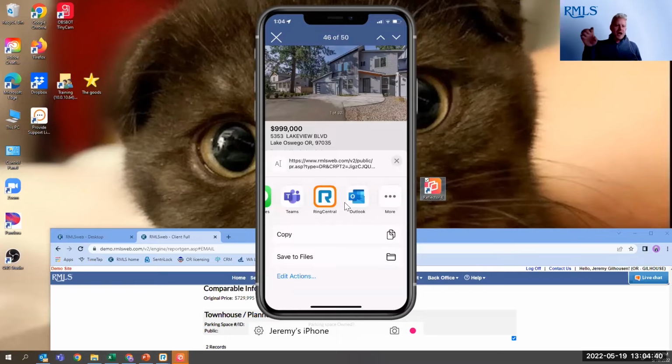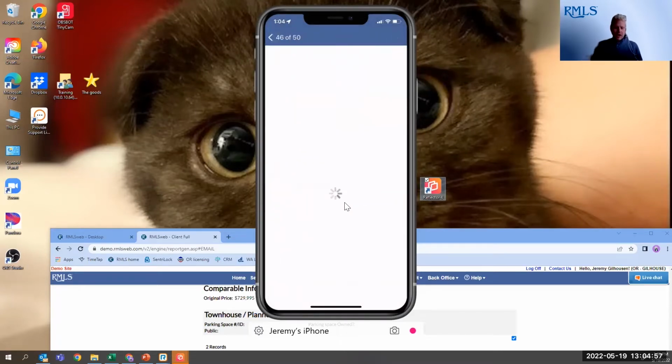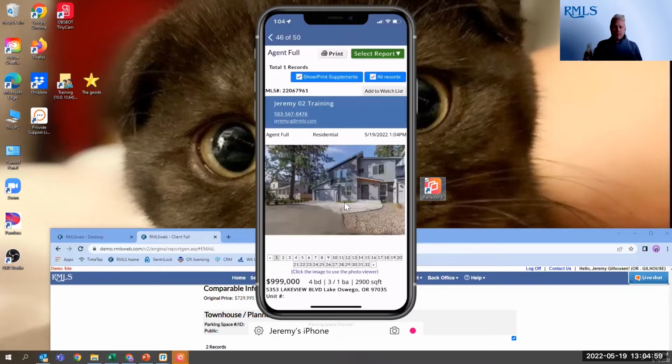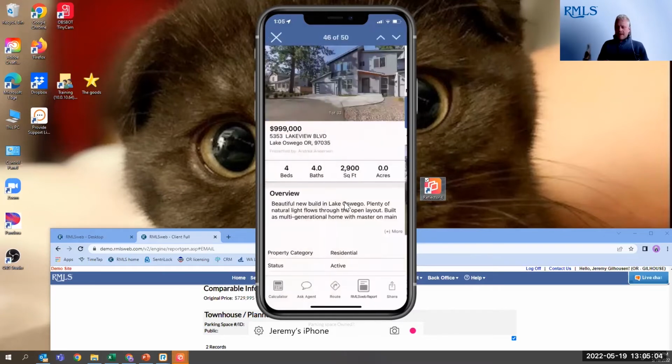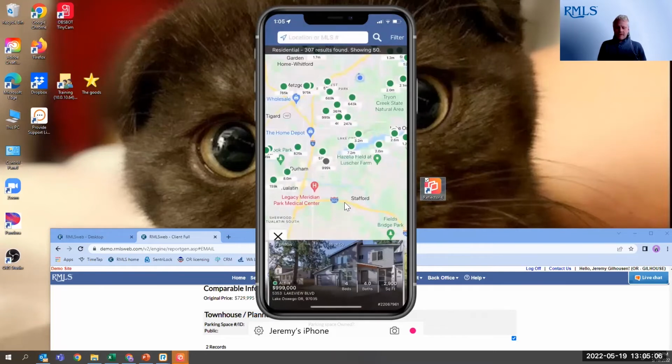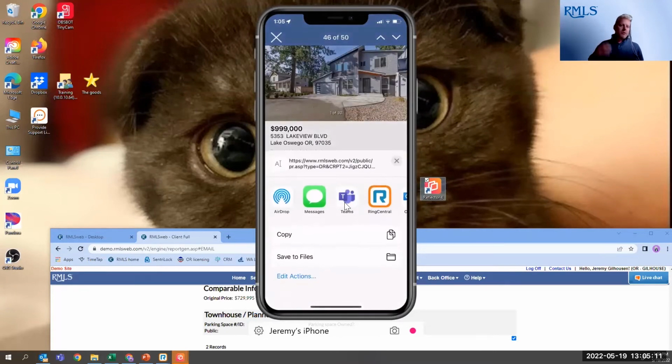Anytime you click that little share icon, that's how you can share the client full report for this single property with the client. This is also how, as you can see, you can generate a link for this specific property. And of course, you can always go back and use the regular share report and send out a client full report the old-fashioned way. You can see going to select report. But I find this is the most common benefit, or the great thing about this app, is being able to click on here and use this share icon to, like I said, text a listing, text a client full report out to a client.